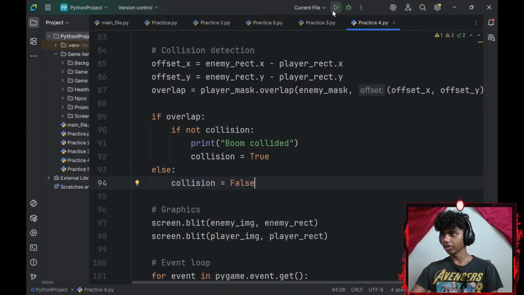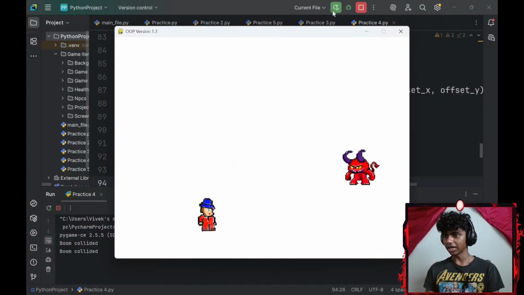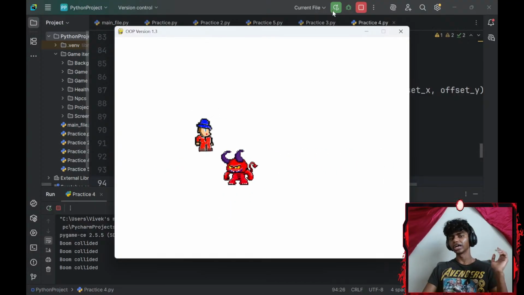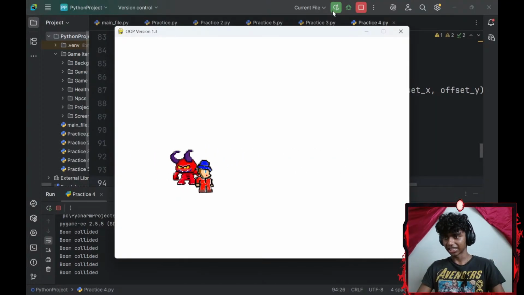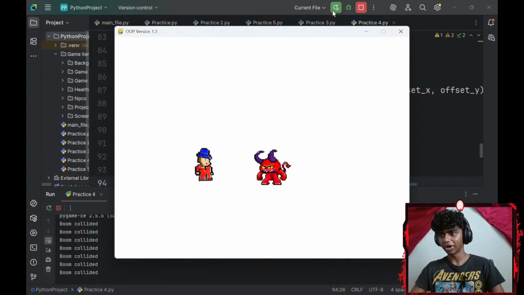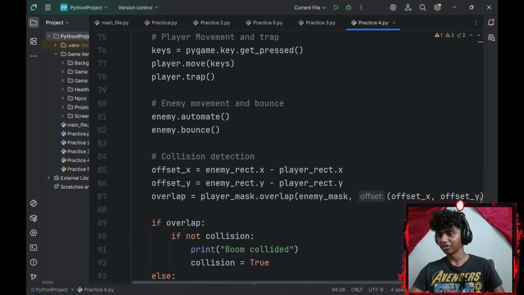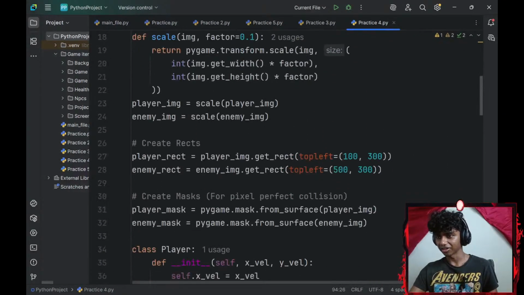Alright, now if I run the command, when we touch the NPC, it says boom collided and it's basically pixel perfect collision. Although this doesn't look as good because right now I don't have gravity, I might add gravity next. So it's like if I hit the jump button, I jump up and then come back down. Okay, that aside, how do I figure out how to add gravity here? I'm not used to using object-oriented programming in Python.